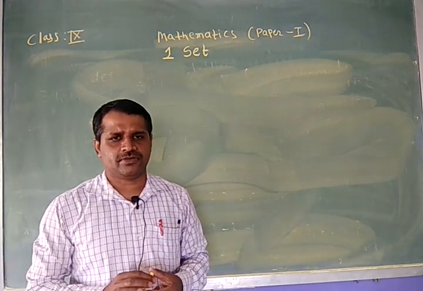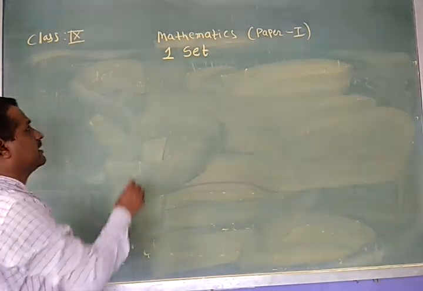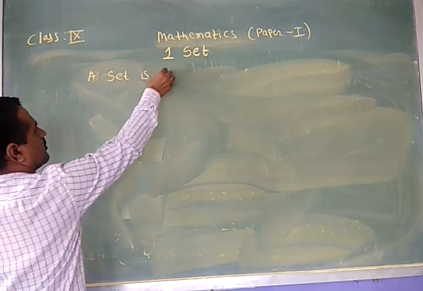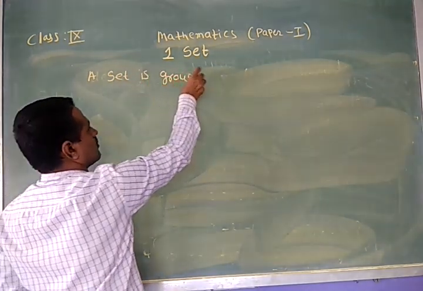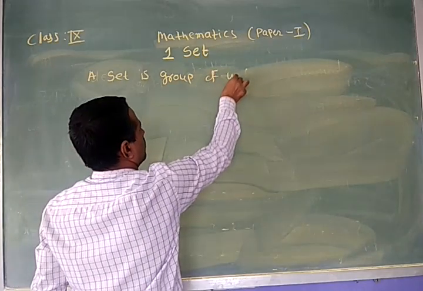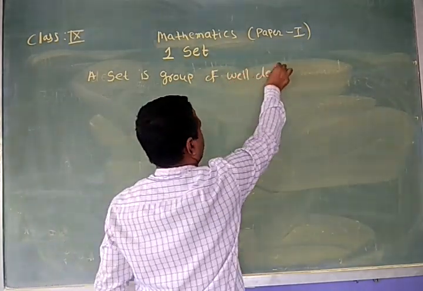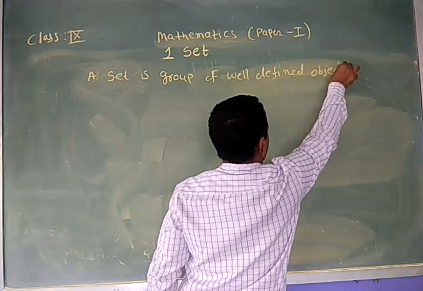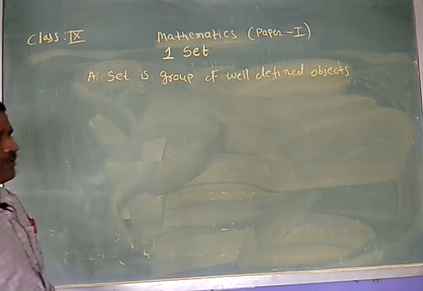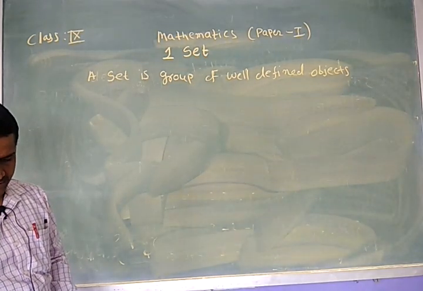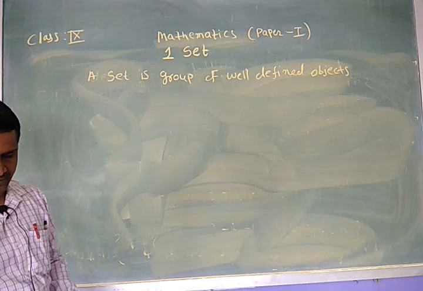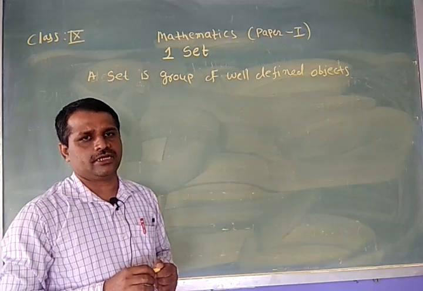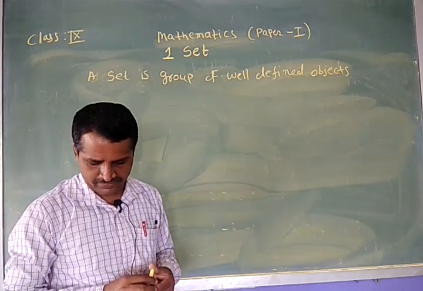Then, what is the definition of a set? A set is a group of well-defined objects. A set is a group of well-defined objects. Or we can also write here, a collection of well-defined objects is called a set.